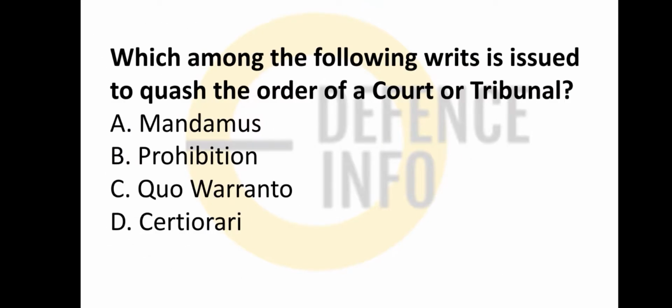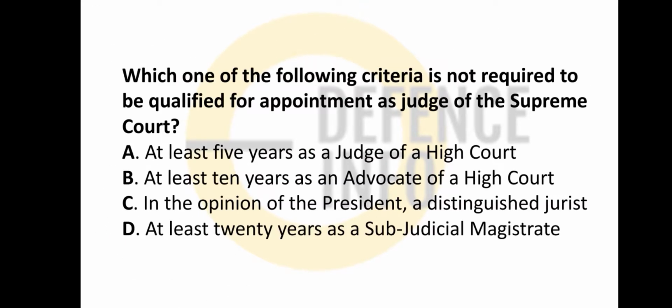Which among the following writs is issued to quash the order of the tribunal? It is certiorari. I've already discussed that any writ issued to quash the order of a tribunal or a lower court is certiorari. Which one of the following criteria is not required to qualify for appointment as a judge of the Supreme Court?